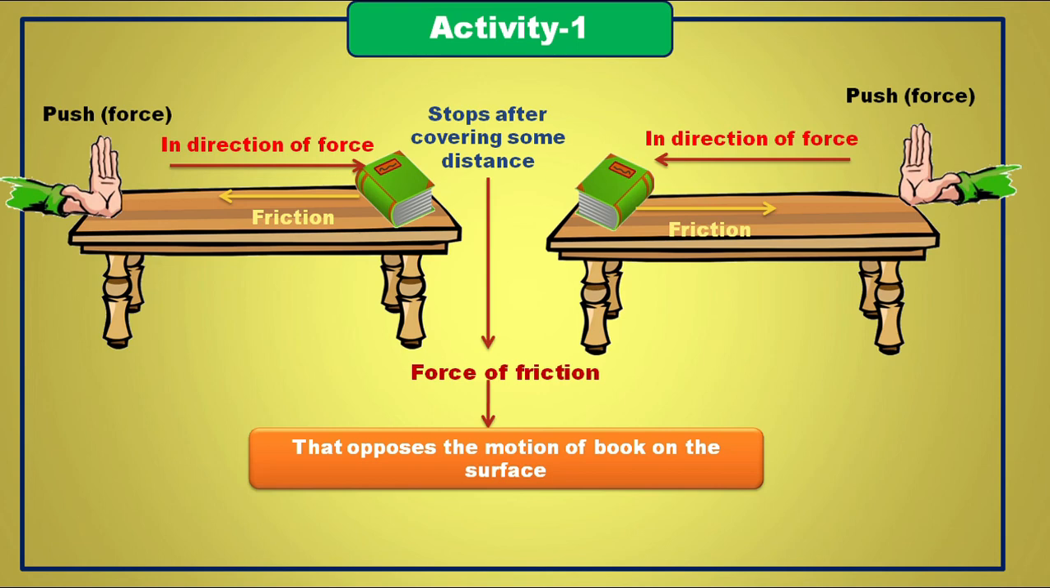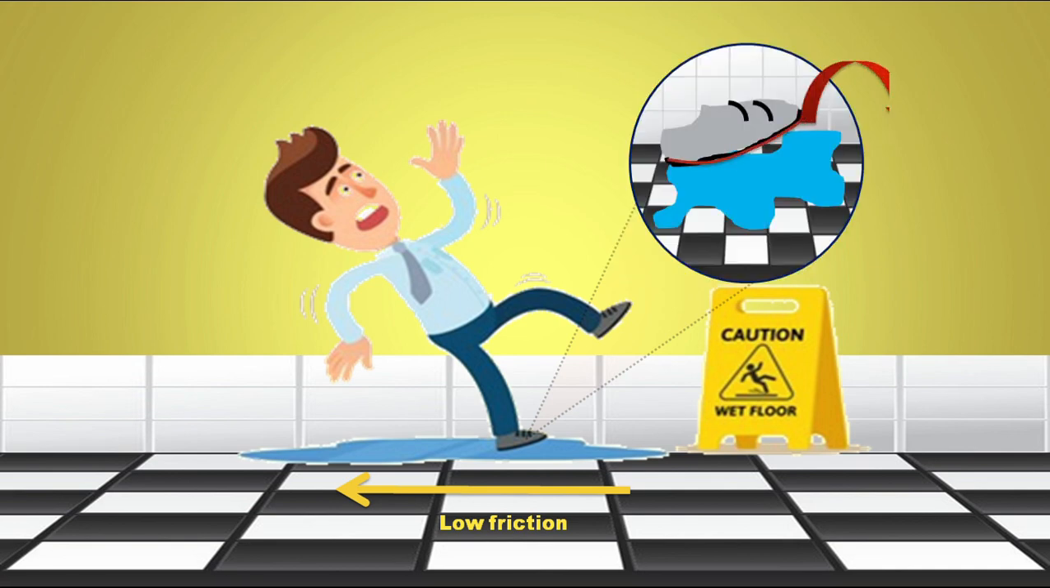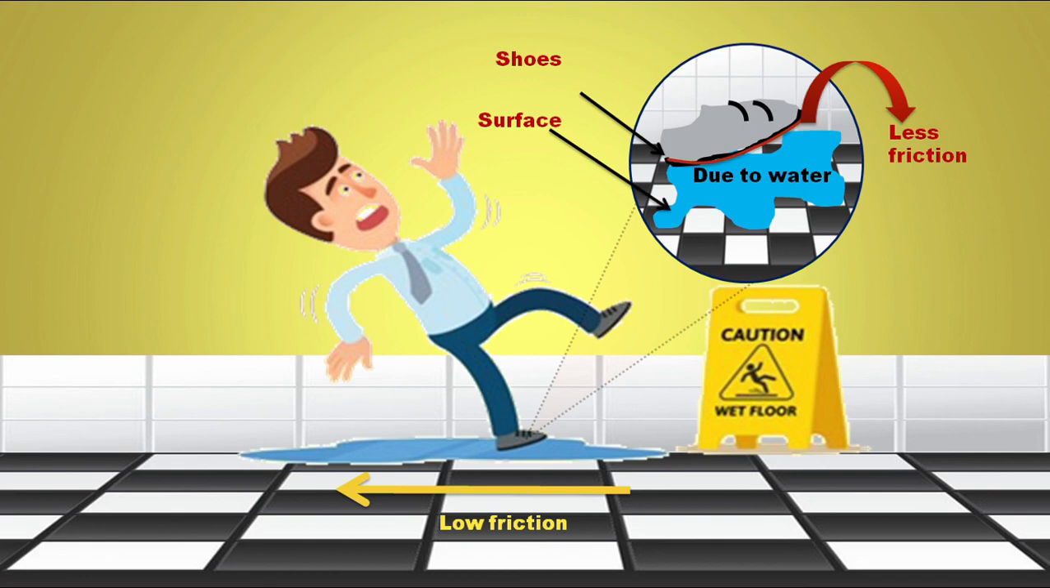Because of this force, we are able to walk on the ground. If there is less friction, such as when water is spread on the floor, it becomes very difficult for us to walk on a wet surface. You might have seen your friend slipping and falling on wet ground. This is because of less friction due to water between the shoes and the surface. So, are you getting the concept of friction? Less friction increases motion and high friction reduces motion.